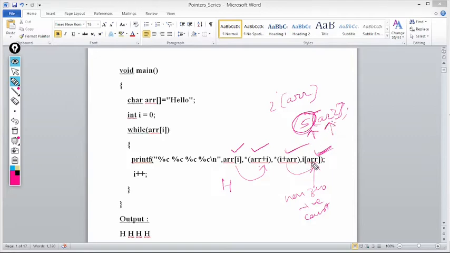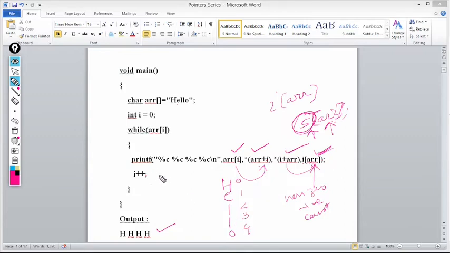But at the time of accessing the elements, I can write i[arr]. Why? Because arr[i] is converted into value at arr plus i, and value at i plus arr can be converted into i[arr]. And arr plus i or i plus arr is one and the same thing. So in all four conditions we are getting h. That is why h is displayed 4 times. Then i plus plus, the value of i becomes 1. arr[1] means e. I think up to here no doubt: 0th element, first element, second element, third element, and fourth element.